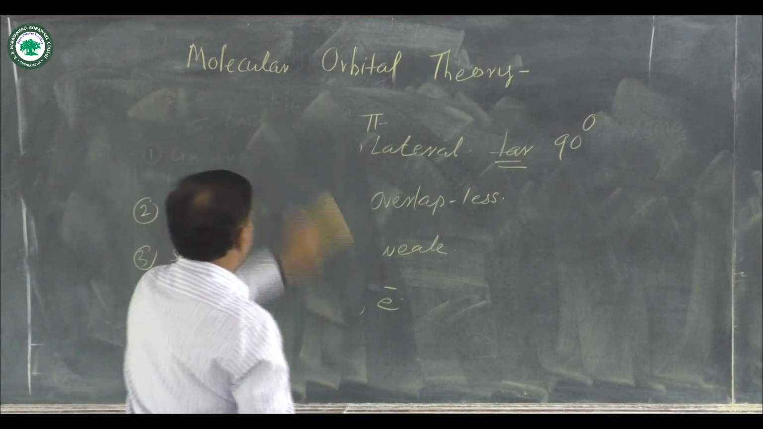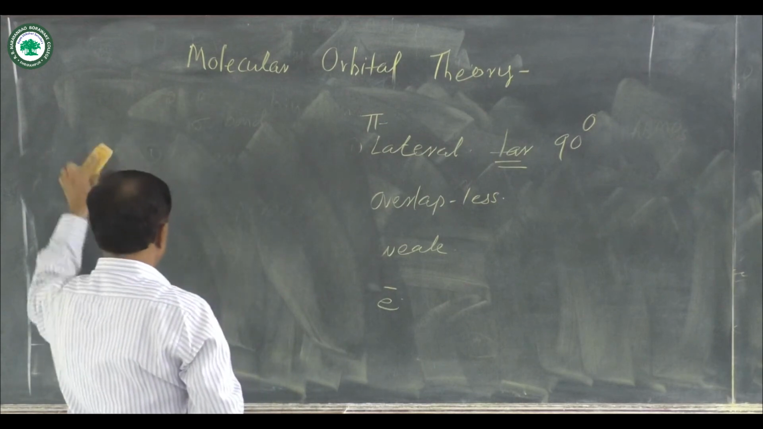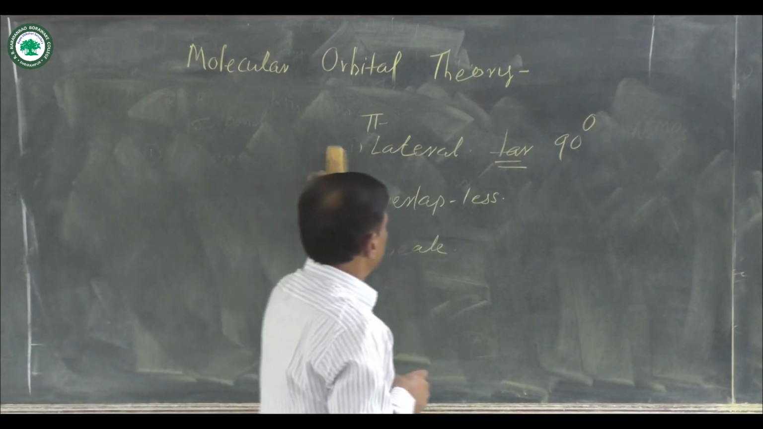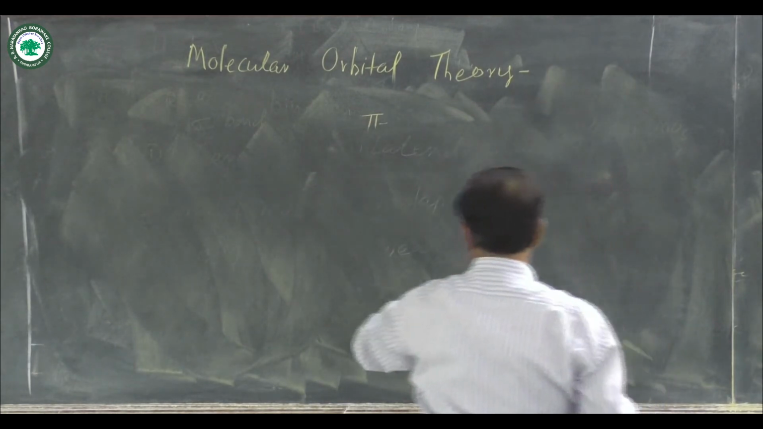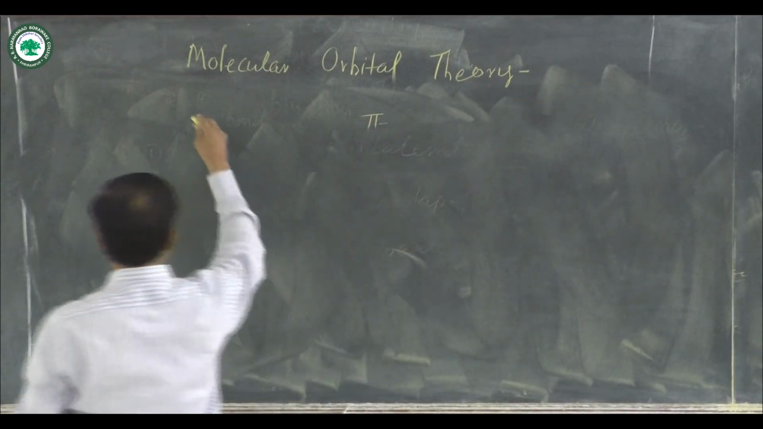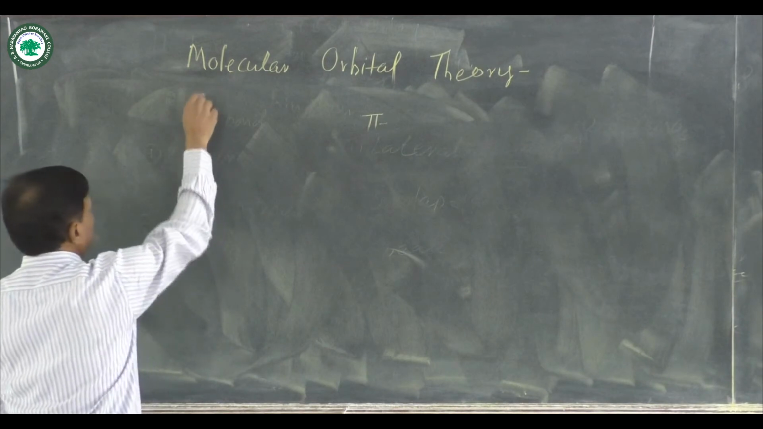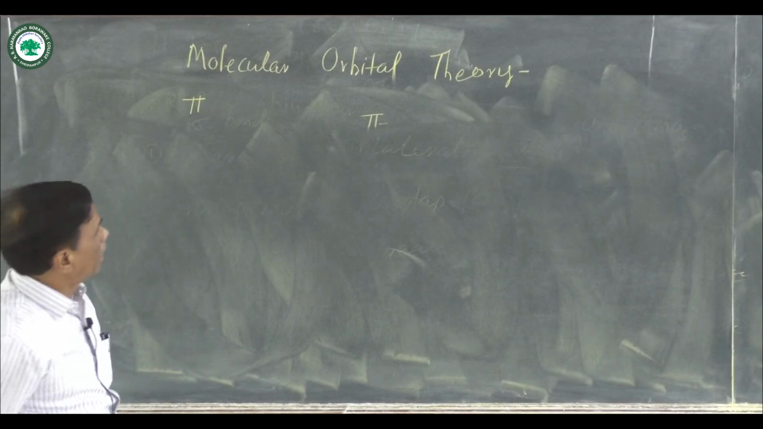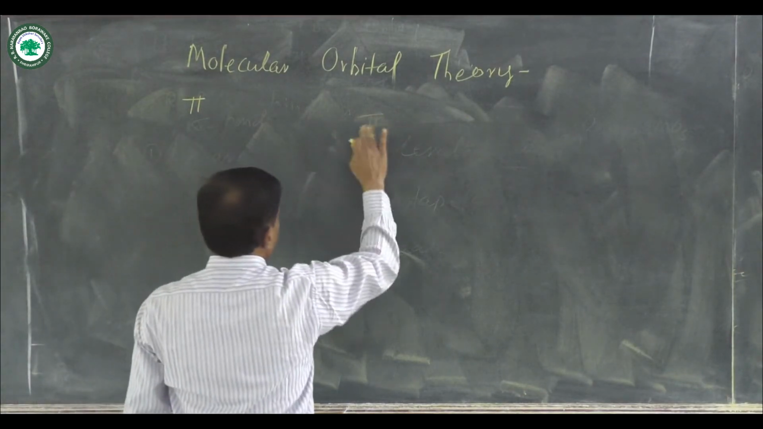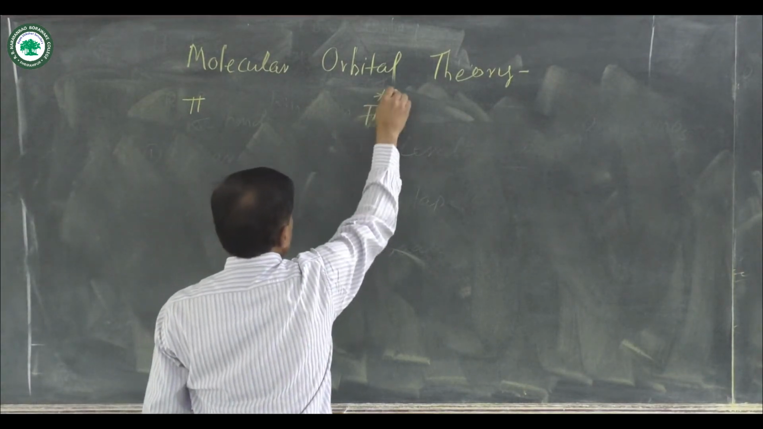Next point, how pi bonds are formed in various atomic orbital combinations. That means formation of bonding molecular orbitals as pi, and antibonding molecular orbitals as pi star.